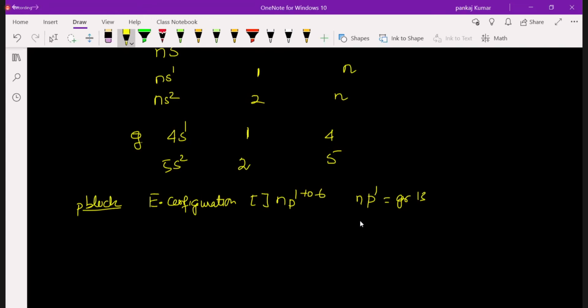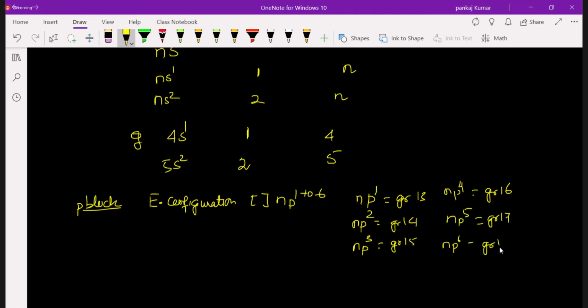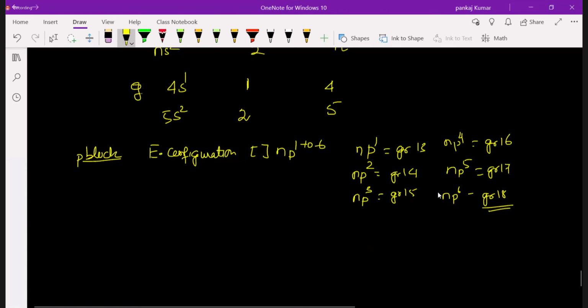Now, NP1 will be group 13. NP2 will be your group 14. NP3 will be group 15. Similarly, NP4 will be group 16. NP5 will be group 17, and last NP6 will be the inert group, that is your group 18. I hope you can remember. Let's take an example. Suppose 4P3. What is the group and what is the period? I think this you can remember.